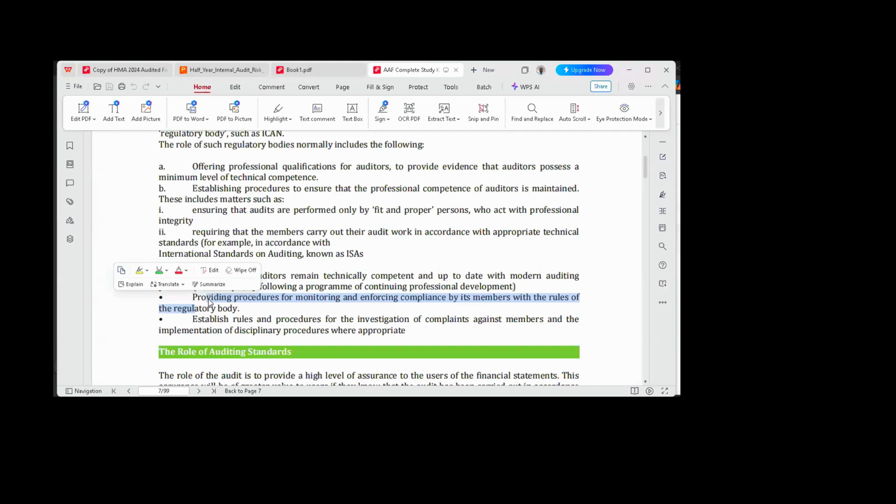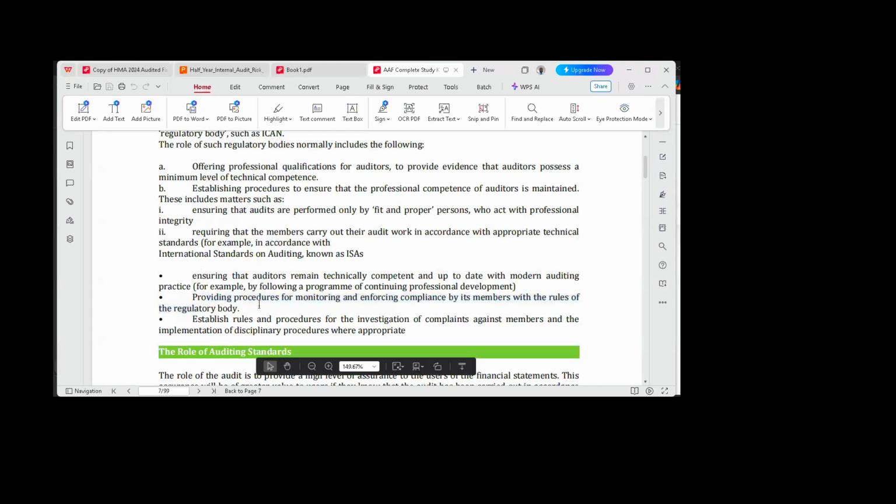So aside from you being a member, you are bound by the rules and regulations of the institute, which are contained in the ICAN members' code of conduct, the discussion on which was started by the other facilitator. In the ICAN members' code of conduct, they have their do's and don'ts. You talk about the fundamental principles, 7 of them, right? Now, you need to inculcate the 7 fundamental principles in your day-to-day business and professional relationships, the likes of objectivity, integrity, and the likes that have been discussed in the previous class, right?